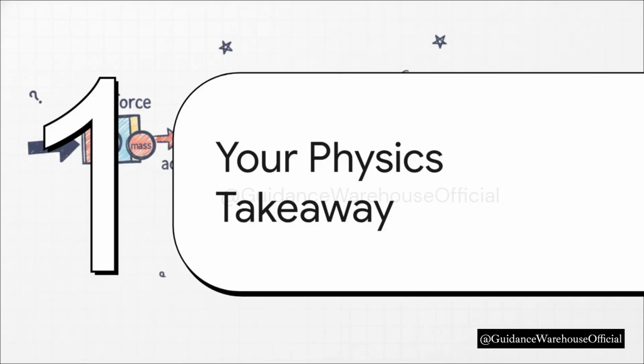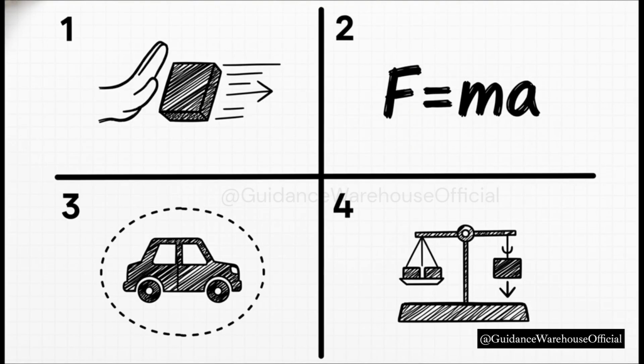Phew, okay, that was a lot. So let's wrap this up and boil it all down to the key things you absolutely need to take away from this. Think of it as the big 4 takeaways. 1. Forces don't just cause motion, they cause acceleration, a change in motion. 2. That whole relationship is all wrapped up in that beautiful little formula F equals ma. 3, and this is a big one, always define your system first. It makes life so much easier. And 4, mass and weight are not the same thing. Mass is your stuff, weight is gravity's pull on your stuff. If you've got those 4 ideas down, you're in great shape.